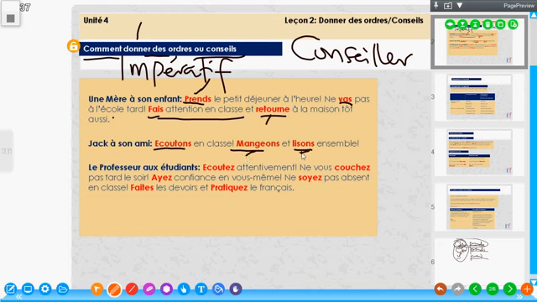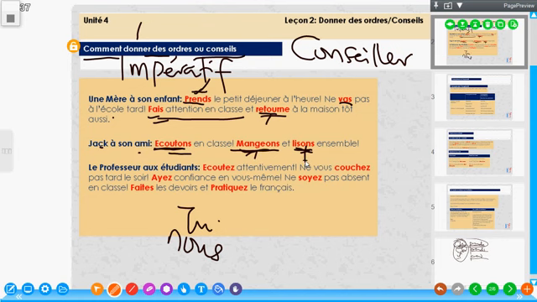If you look at these verbs here, they are conjugated in their nous form. The first verbs are conjugated in their tu form. So these ones here are the tu forms of these verbs. The second verbs we have here are the nous form. It means let us listen in class because two people are involved: the person speaking and the person he is talking to. Let us listen in class. Let us eat and read together.